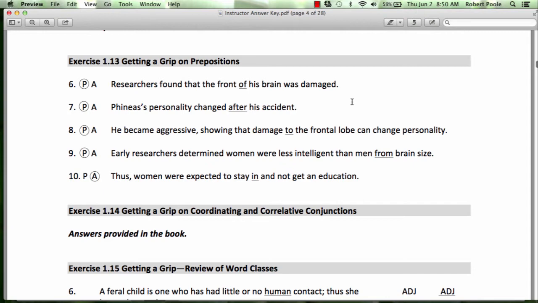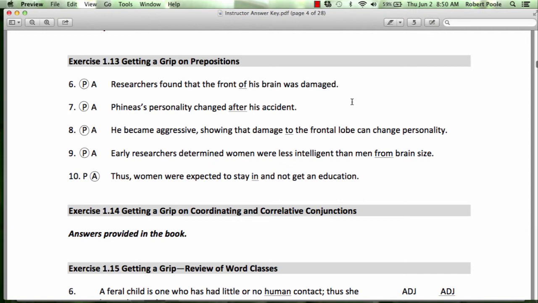So remember when we discussed prepositions, we said that prepositions must be followed by a noun, and that noun is called the object of the preposition. So in each of these we have, of his brain, so we have preposition plus the optional adjective plus the required object of the preposition.